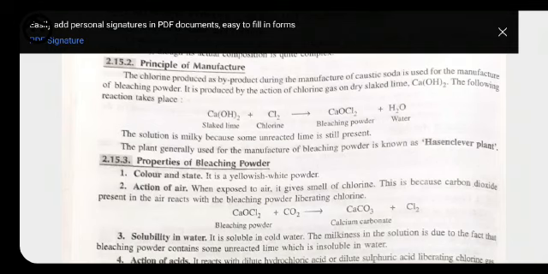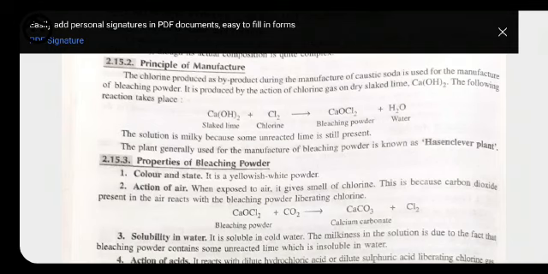Whenever we expose bleaching powder to the air, it gives a smell of chlorine, because carbon dioxide present in the air reacts with the bleaching powder and liberates chlorine. After reacting, it forms calcium carbonate with the release of chlorine gas. That's why the smell of chlorine comes out, because chlorine is released in the form of gas.